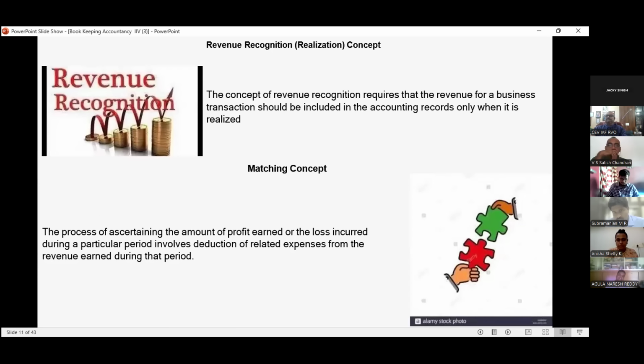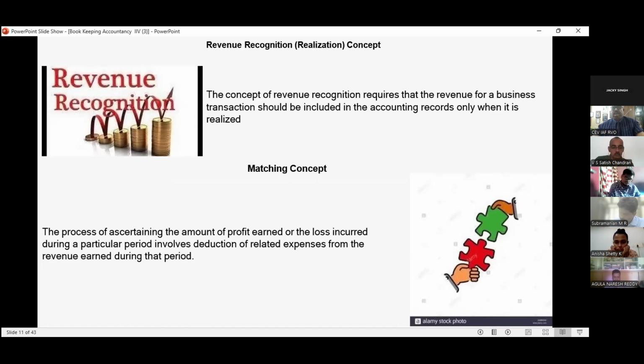Then we have the revenue recognition, or we can say realization, concept. The concept of revenue recognition requires that the revenue for a business transaction should be included in the accounting record only when it is realized. Until it is realized, you can't record it. This is what the revenue recognition concept says.